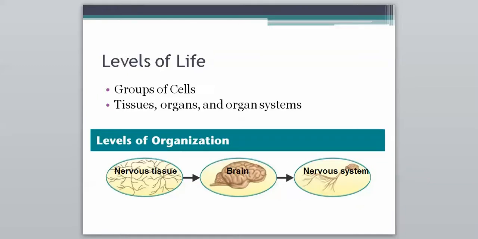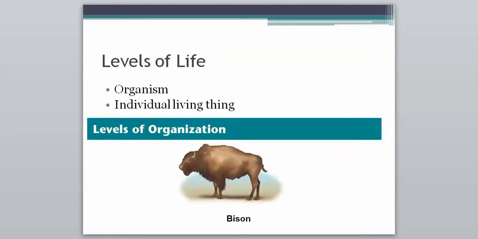The next level is groups of cells. These groups of cells can be either a tissue, an organ, or an organ system. A group of cells makes up a tissue, a group of tissues makes up an organ, so a group of heart tissues will make up a heart, and then a group of organs is what makes up an organ system. If you have your heart and your blood and your vessels, that's going to be part of the circulatory system. The example they give in the picture is nervous tissue makes up the brain, which makes up the nervous system.